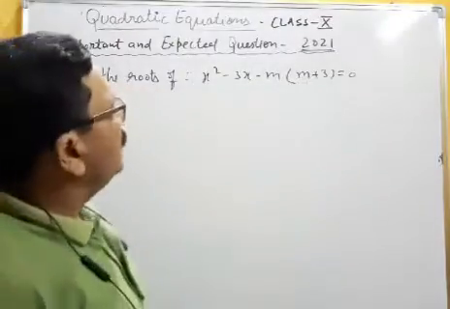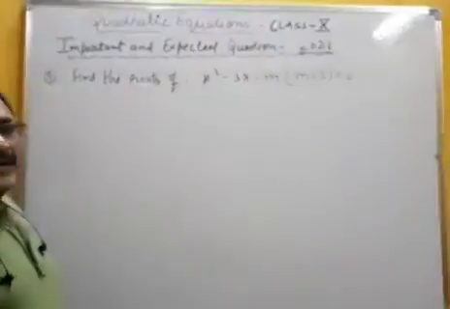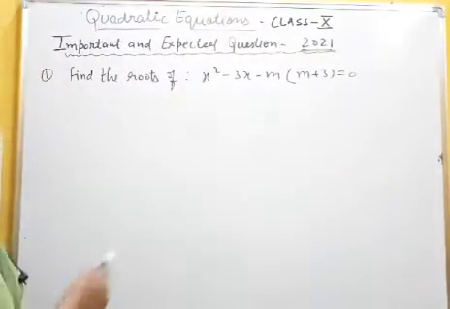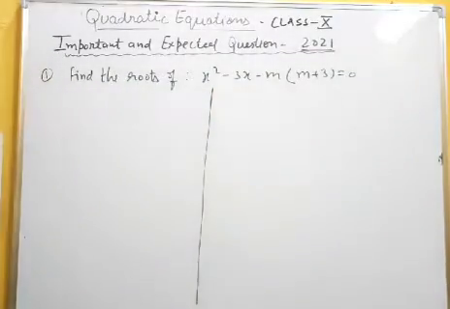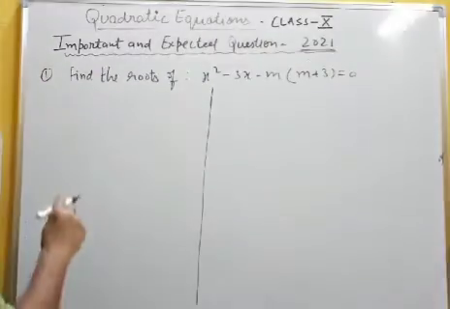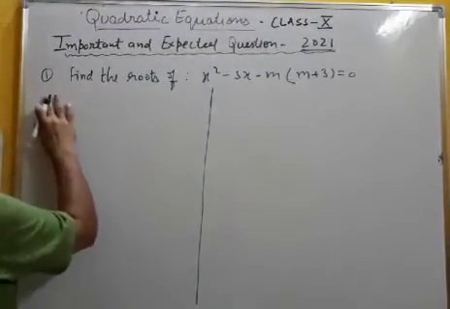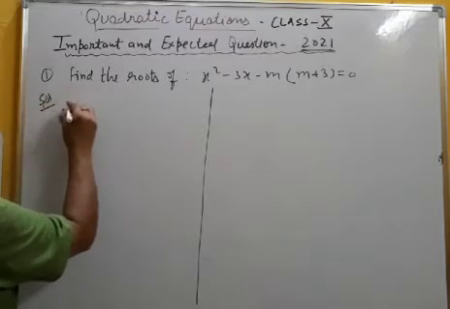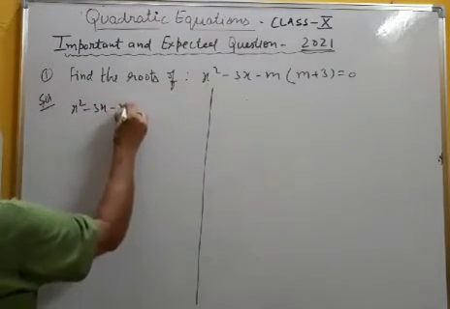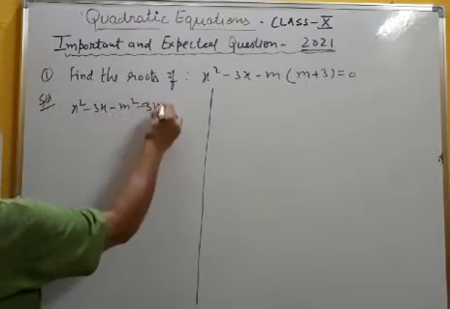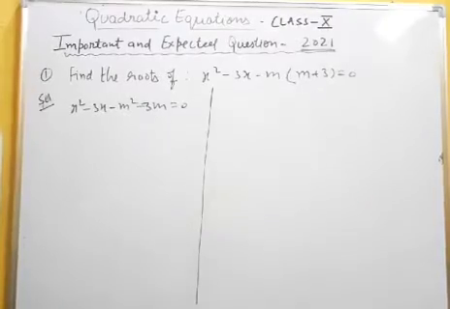So here I am starting with the first question. Find the roots of x square minus 3x minus m square minus 3m equal to 0. Now you see how we can solve this question. So same time I will solve this question for you by two different methods. Suppose I start an exam, I am solving in place of you this question now. So first what I do, I start the solution of the first question, x square minus 3x, same time opening the brackets, minus m square minus 3m is equal to 0.